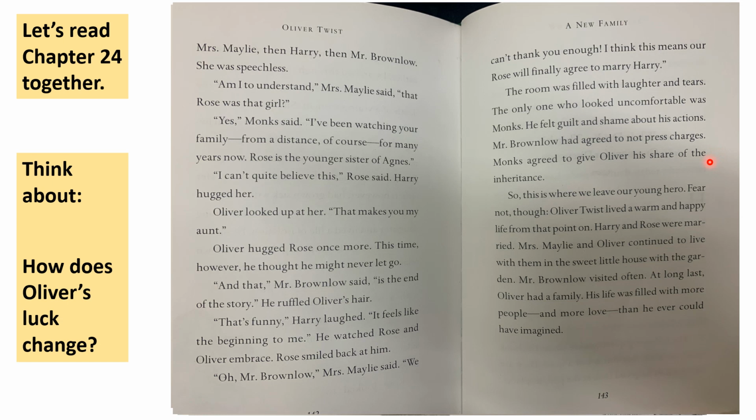Just pause for a second. I wanted to explain this. This means that because Monks and Oliver share the same father, the money that their father left needs to be split between Monks and Oliver. And Monks has kept it for so many years, but he's now going to give Oliver some money. Let's carry on.